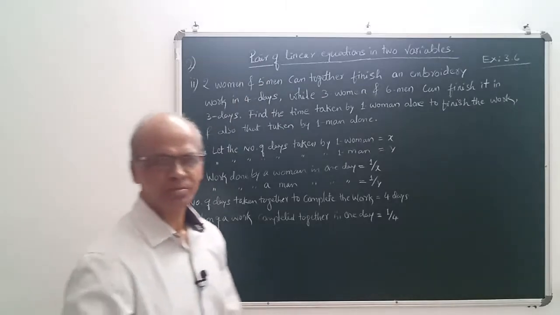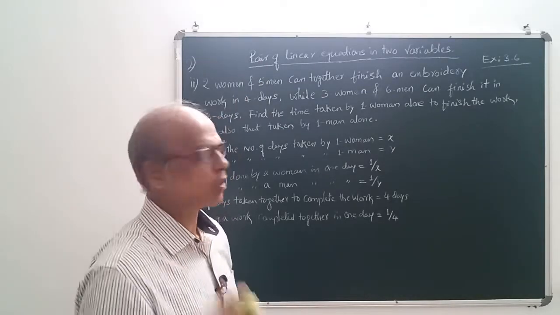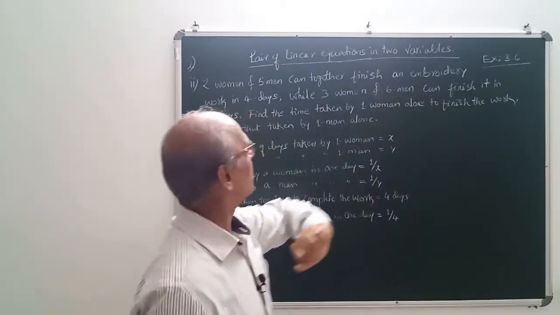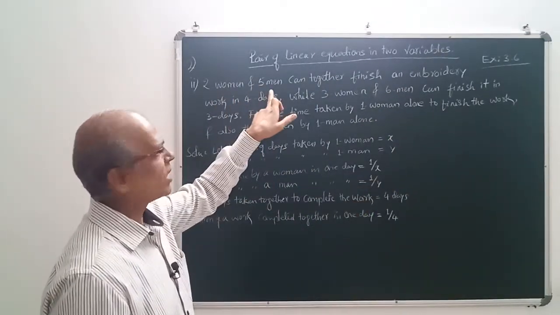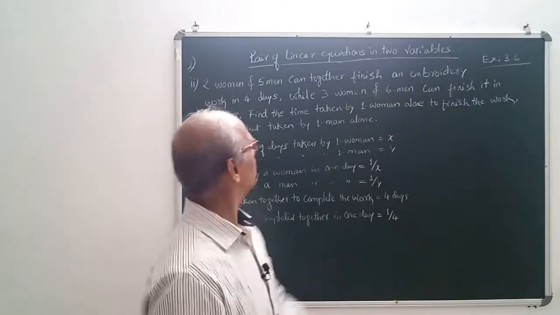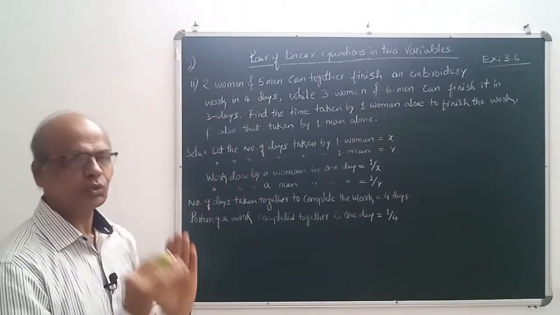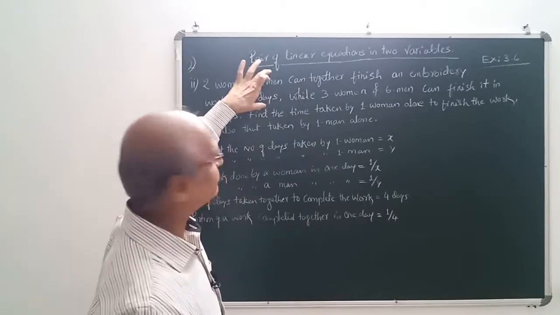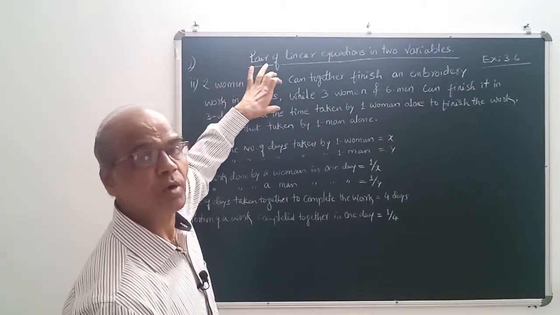Embroidery you don't know, it comes under the tailoring one. Designing, right? Fashioning. So an embroidery work has to be completed. 2 women and 5 men combined together, they begin the work, that is embroidery work, and in 4 days they together complete it. Right? Okay. This is first part of the statement form of sum.